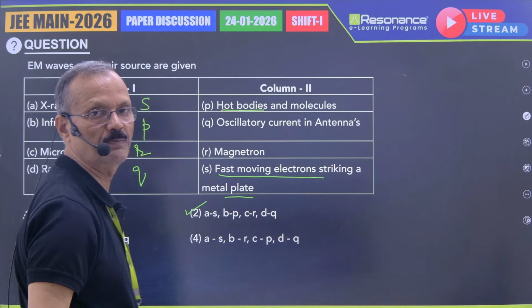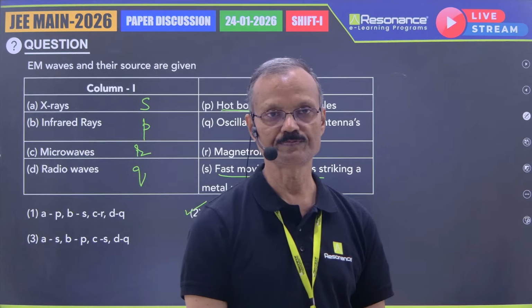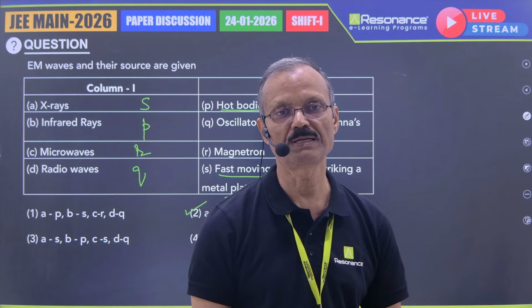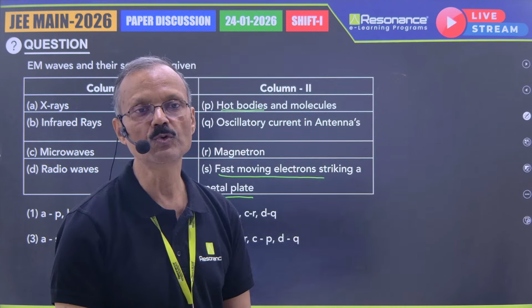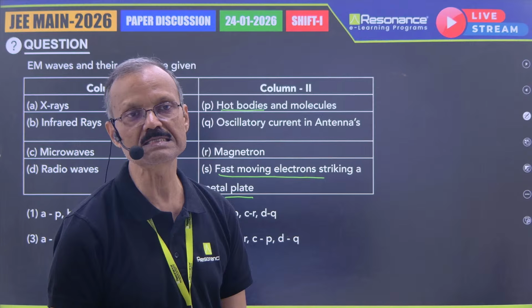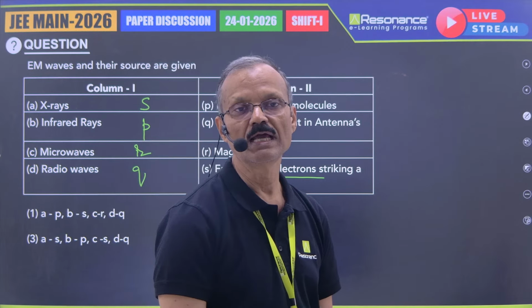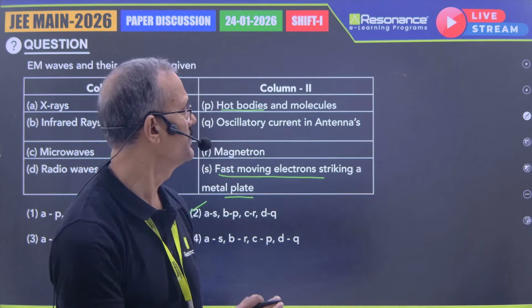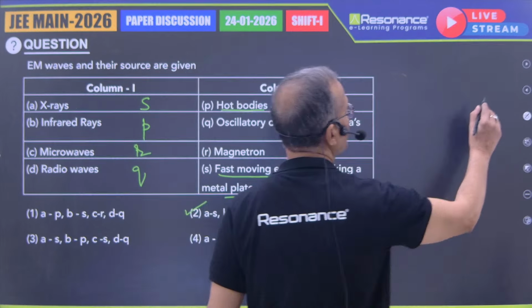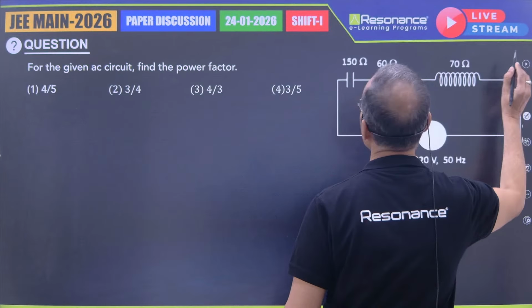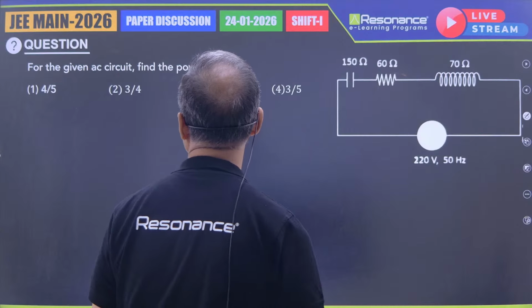Your answer will be number 2. Pure concept-based question. If you know the definitions of these and how they are produced, in 30 seconds you will write the answer. Now move to the third question.